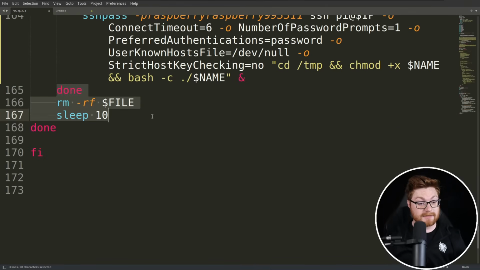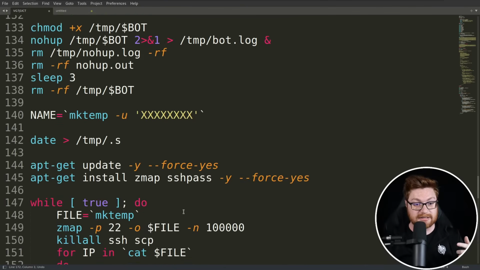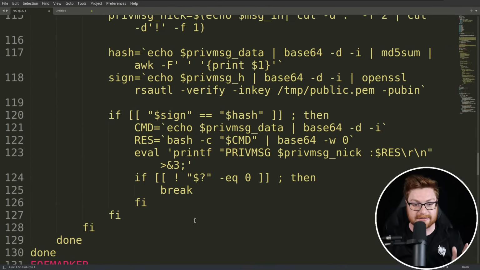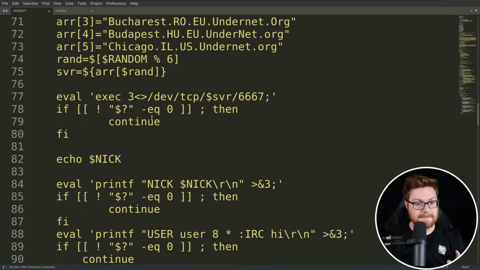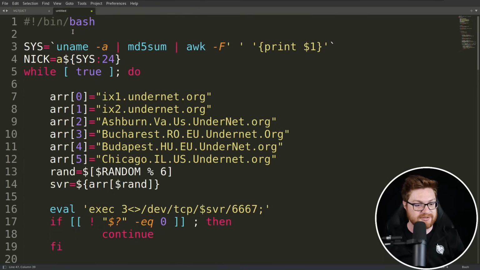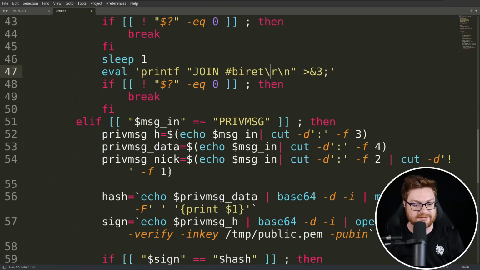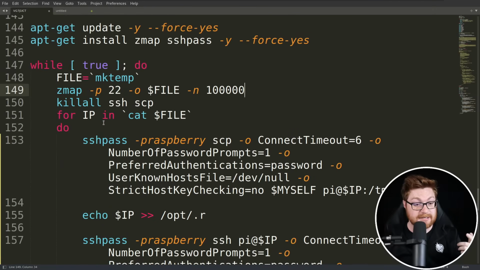But that's it. It removes itself, sleeps for 10 seconds, and it's done. It's already staged the little Trojan and the RAT and command and control server with this loop that they build out into the temp bot. But man, I think that's pretty wild. Literally using IRC, Internet Relay Chat, as the sort of RAT, remote access Trojan, command and control server, and they can task the victim target agents with just, as you saw, that simple bash syntax. That's literally it. And it is self-propagating from this loop in the beginning or the end here.